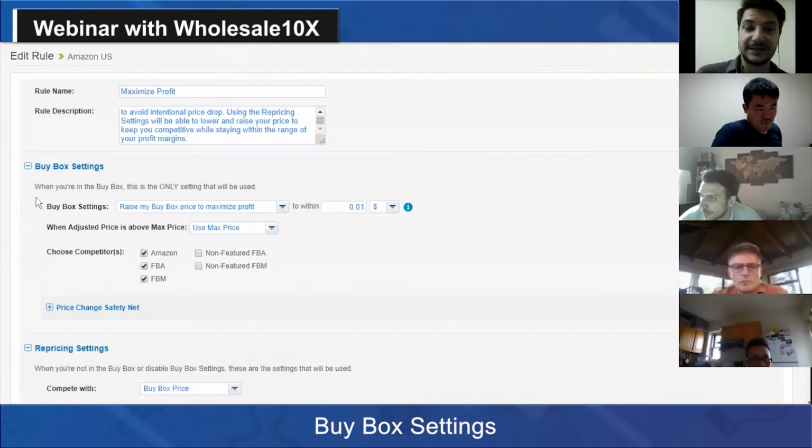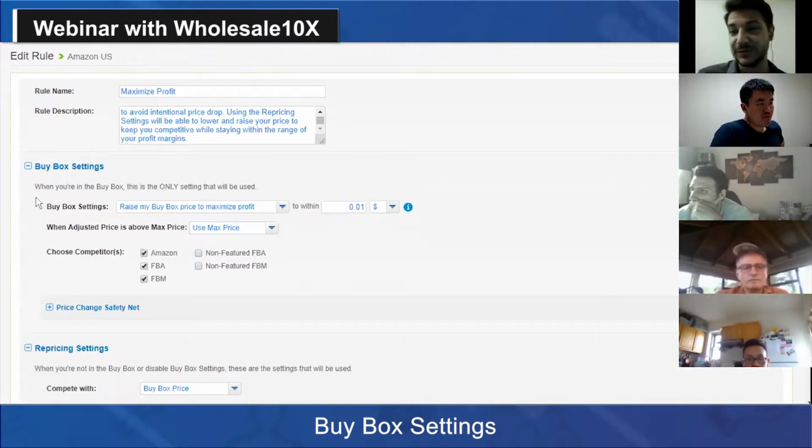The buy box setting only gets triggered when you are the buy box winner. This is another important feature because some competitors, for example, Amazon's repricer, don't reprice up. And that is not good because you want to use every opportunity to reprice up and get the profit. So in this case, you can see this is when you are in the buy box.